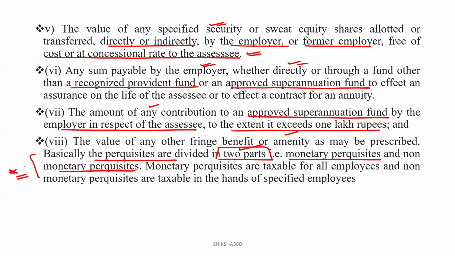Basically, monetary perquisites are taxable for all the employees. Clear? Because they are given to all the employees, and non-monetary perquisites are basically for the specified employees, or we can say for the executives. Clear? That is the non-monetary perquisites. Okay, so this is the basic definition.